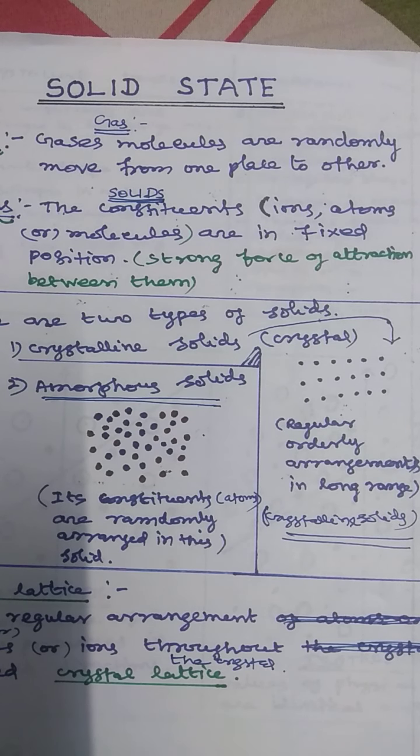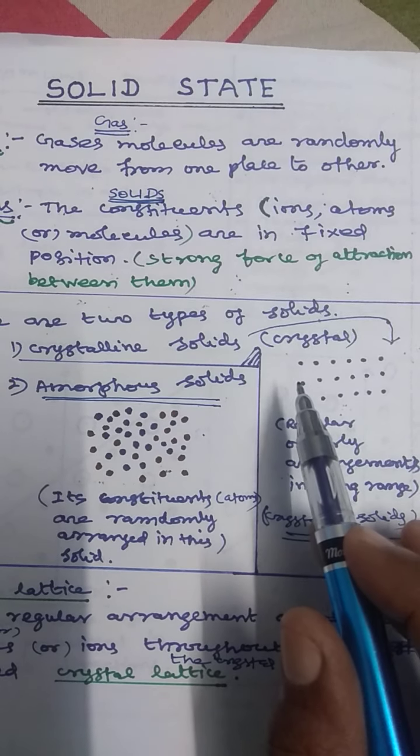Then, in solid, there are two types of solid. What are the two types? The first one is crystalline solid, another one is amorphous solid. In crystalline solid, the molecules are regularly arranged, in regular order, long range arrangement, like this.